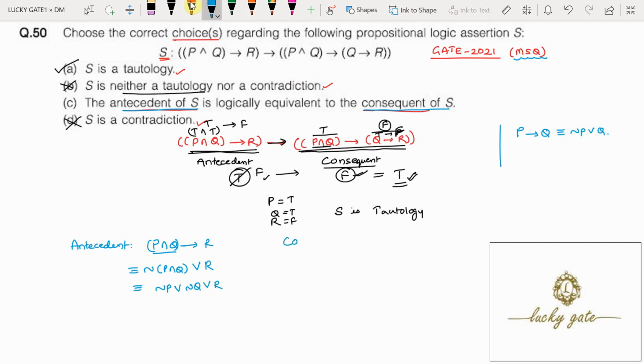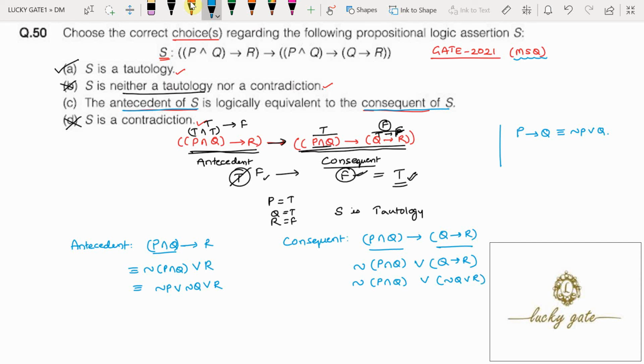Now look at the consequent. The consequent is (P and Q) implies (Q implies R). First, it is in the form of X implies Y. If X implies Y, it will be rewritten as negation of X or Y. Q implies R is again in the form X implies Y, so you translate it as negation Q or R. So negation of (P and Q), or (negation Q or R).